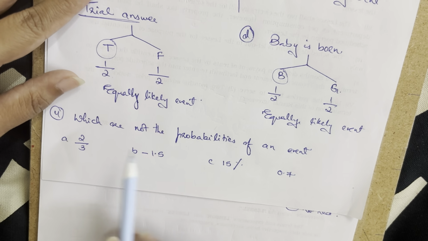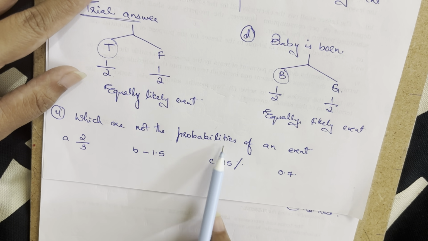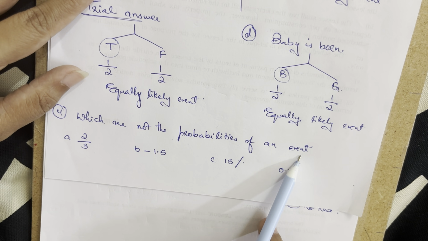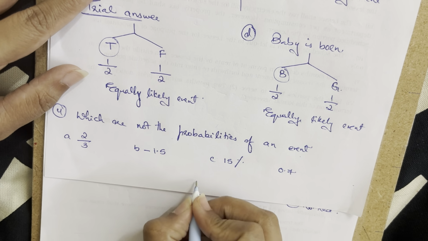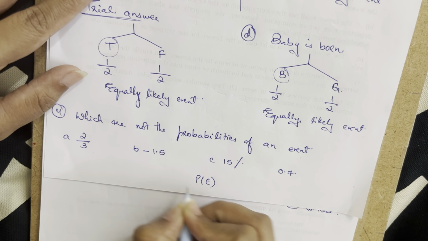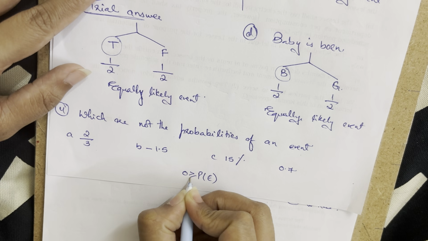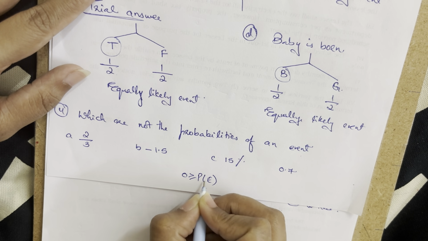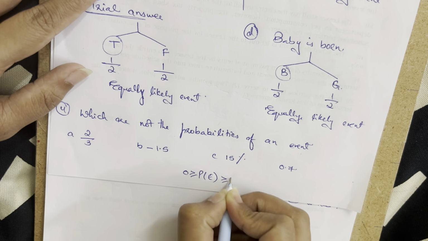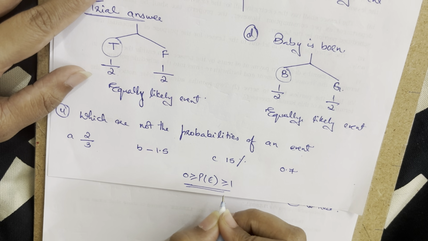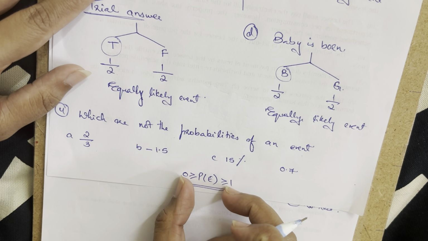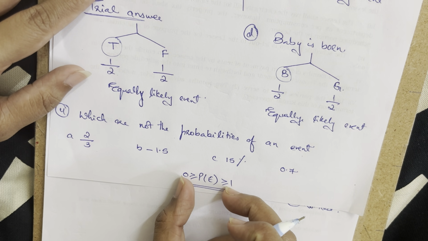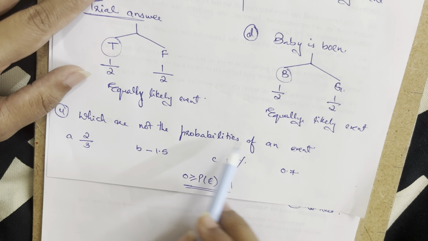Now moving ahead with the next question, it says which are not the probabilities of an event. So what is the range for the probability of an event? It is greater than or equal to 0 and less than or equal to 1. So it is going to range between 0 and 1. We are already aware of it. Now it says which are not the probabilities of an event.